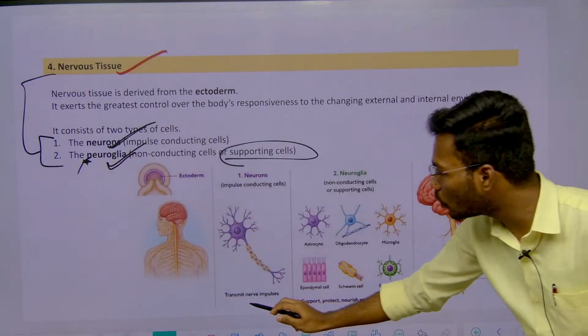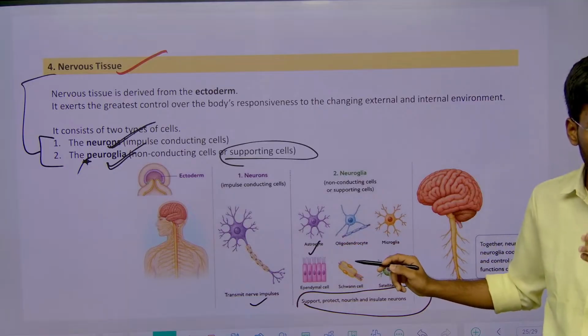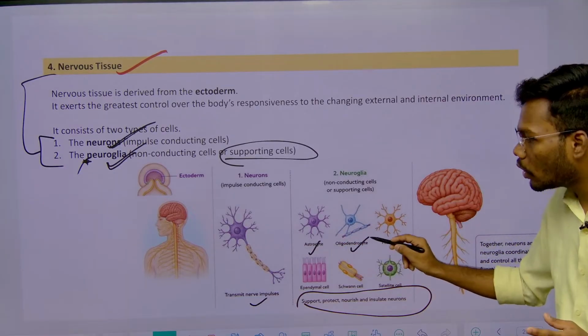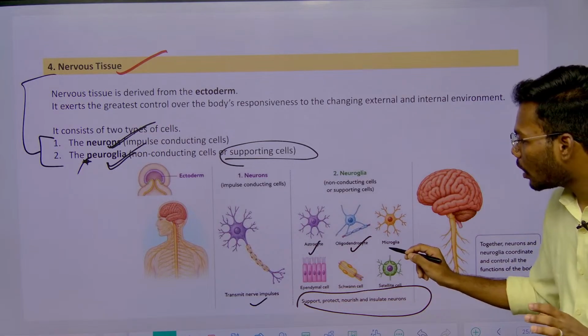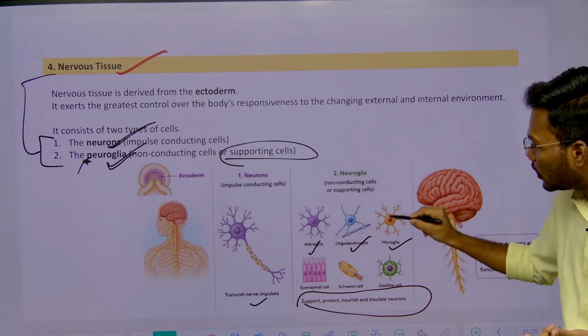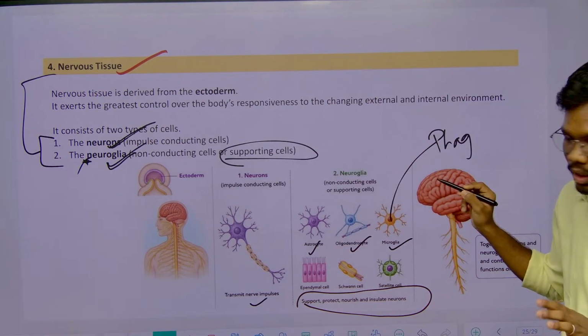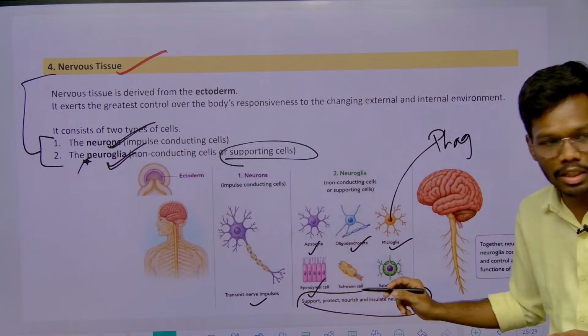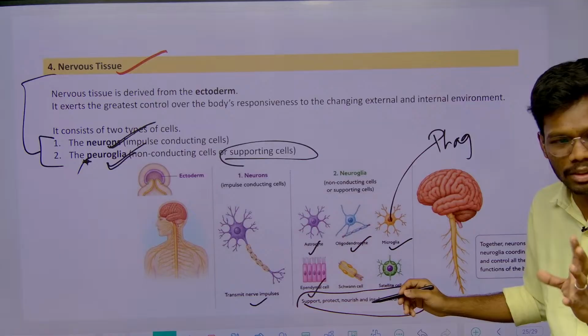So this is a neuron, and we have many neuroglial cells such as astrocytes, which are star shaped in nature, oligodendrocytes which give myelin sheath to the neuron, microglial cells, these are like what? Macrophages, with phagocytosis properties, and also ependymal cells which are present in the brain for movement of molecules.